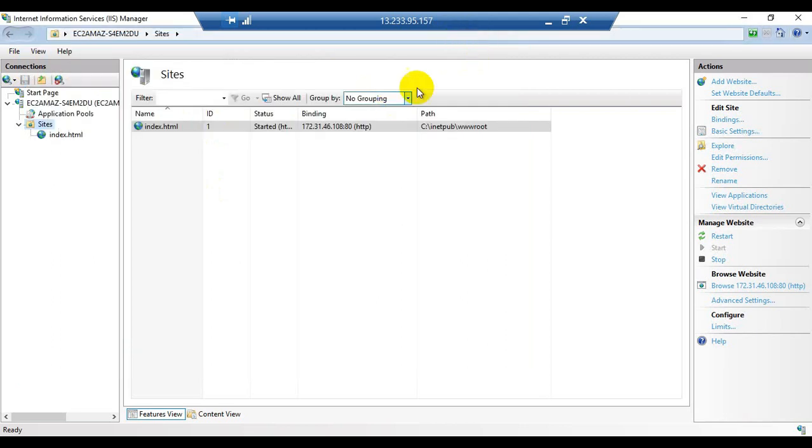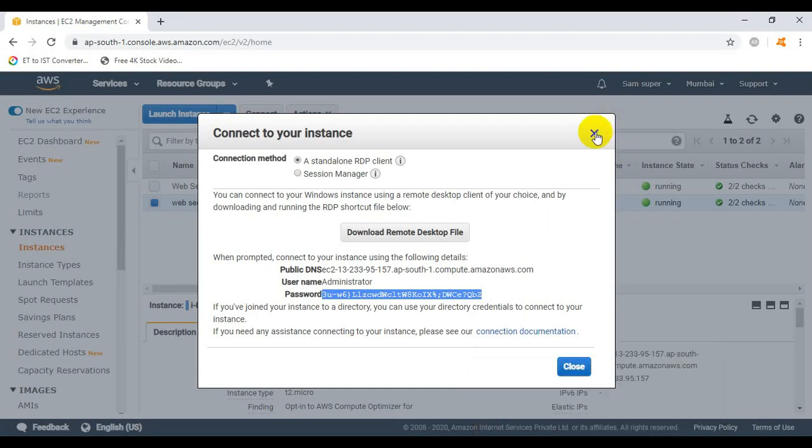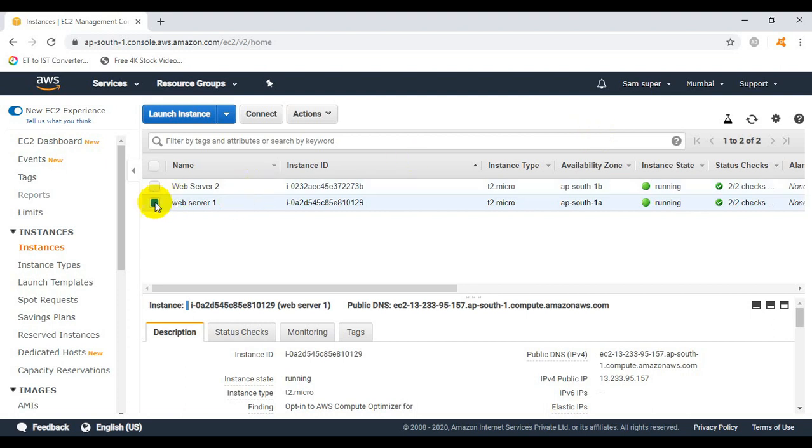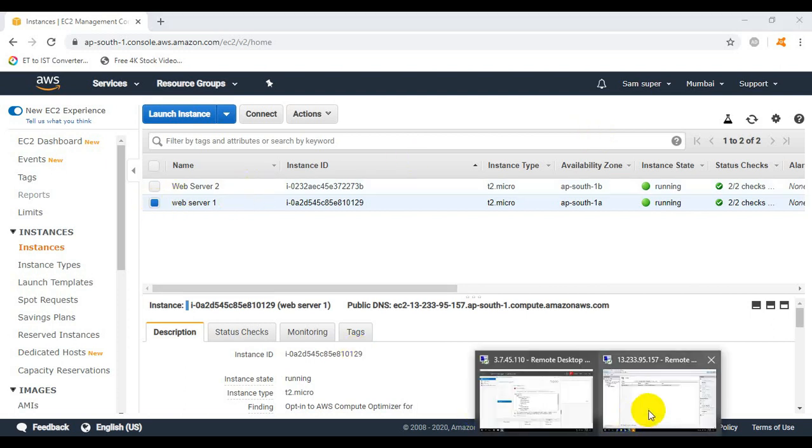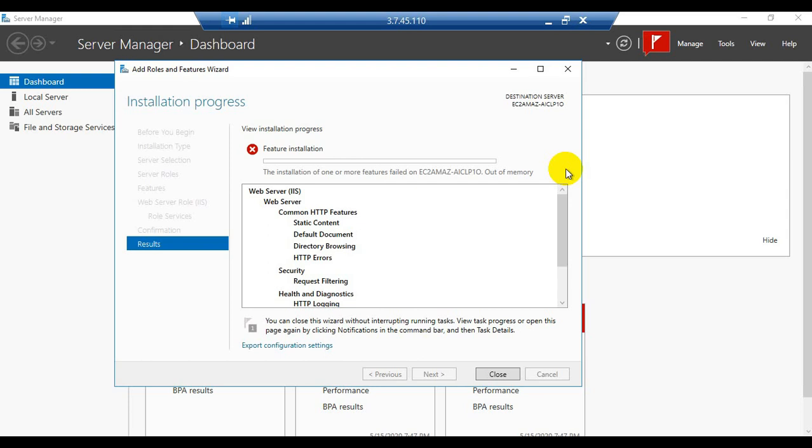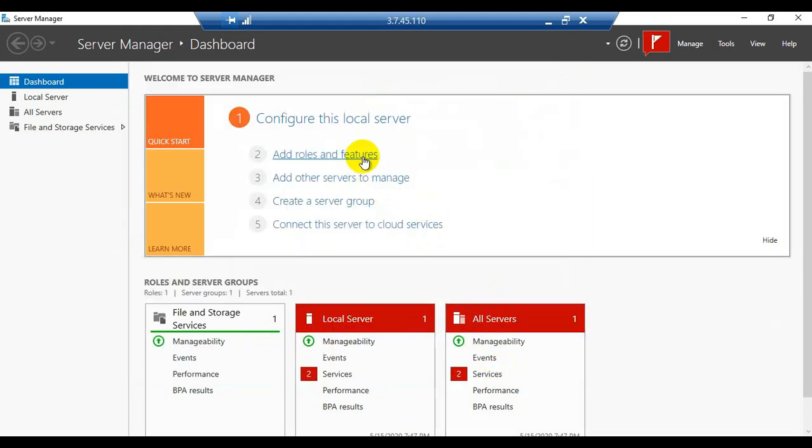Now we need to perform similar tasks and activities on web server 2. So let's check what the scenario is, what the status of web server 2 or the EC2 instance 2 is. Click on EC2 instance 2, or web server 2. As you can see here, the web server role or the IIS role is not installed, maybe due to some problems. So click on close and try to install it again.